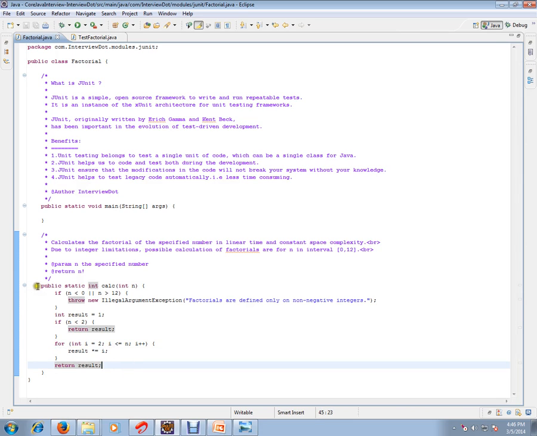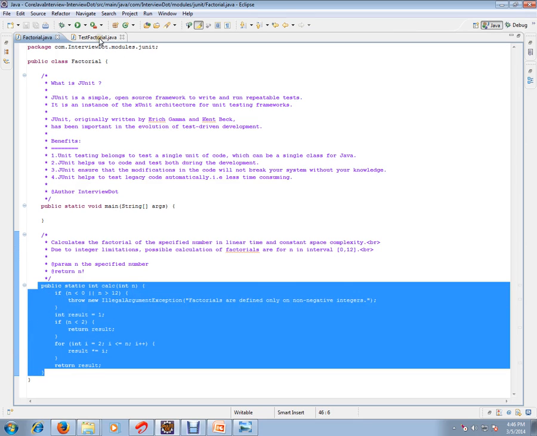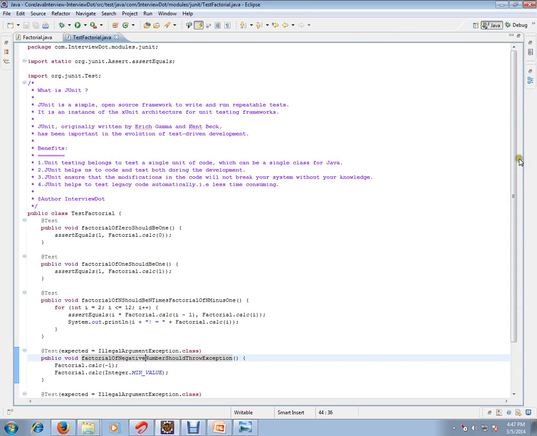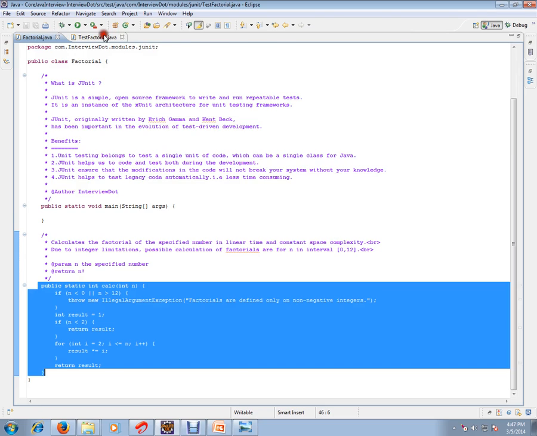This unit of code we are going to test with all possible values. This is the class under test, that is Factorial is the one that I want to test, and I have written FactorialTest, which is going to test this unit of code. There are a lot of scenarios.